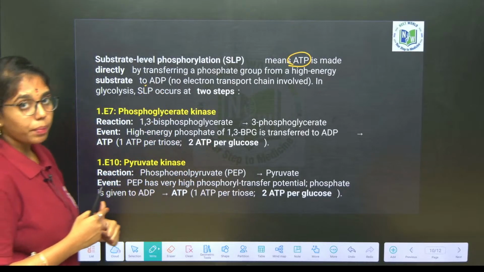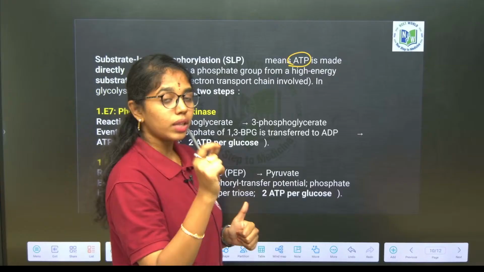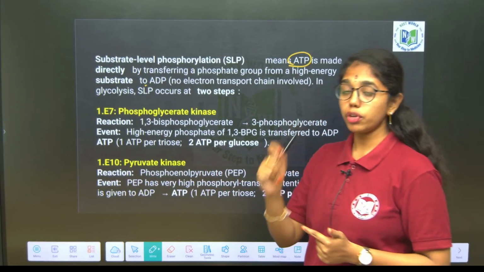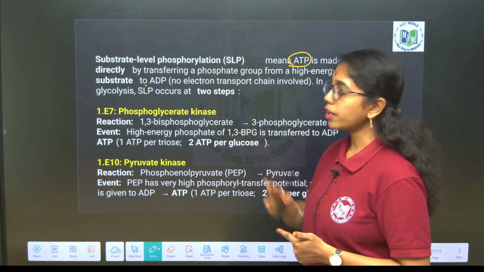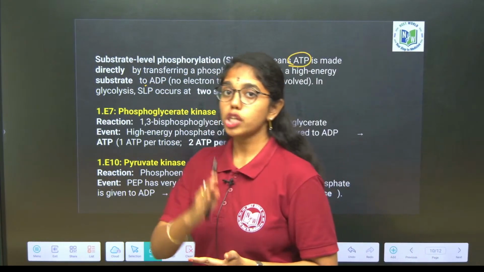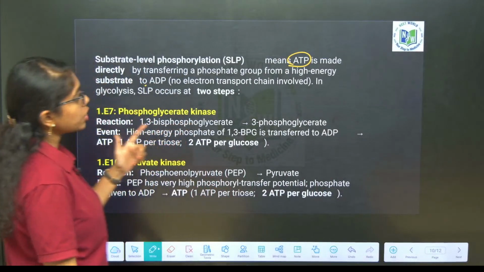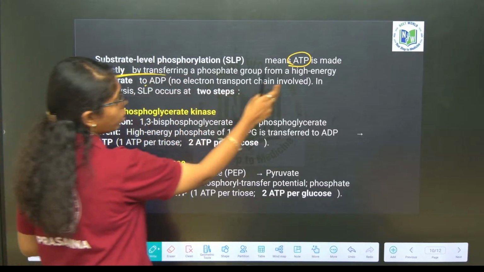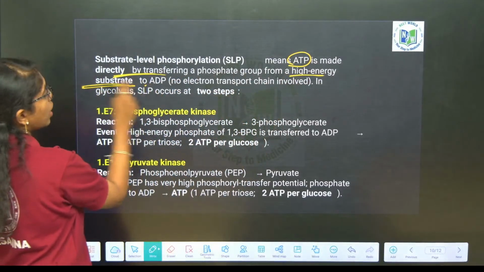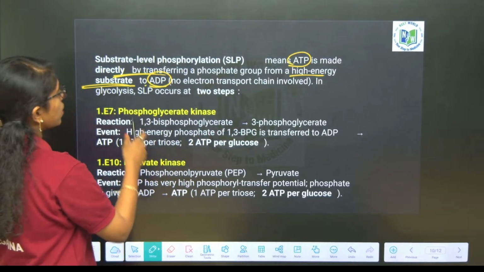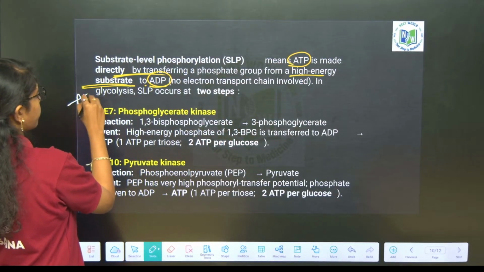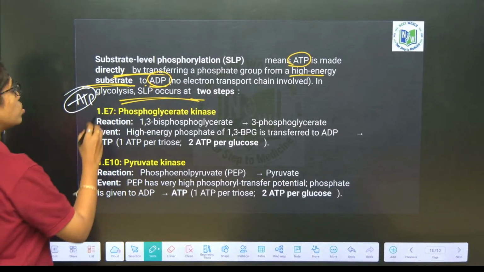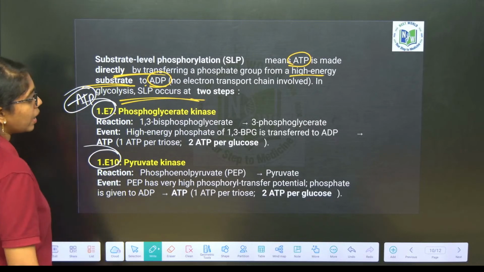Like in 7th step, it is being transferred from 1,3-bisphosphoglycerate, and in 10th step, the inorganic phosphate is being transferred from phosphoenol pyruvate. As such, the energy is transferred by moving a phosphate group from a high energy substrate to ADP for the formation of ATP. This is called as SLP. This happens at 2 steps, one at 7th step and one at 10th step.